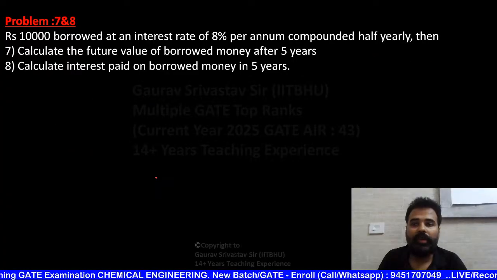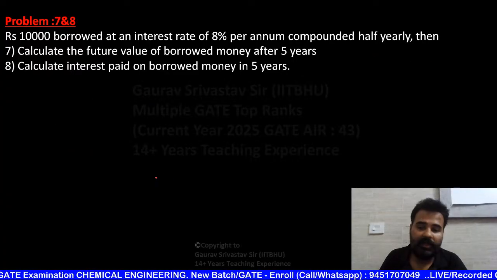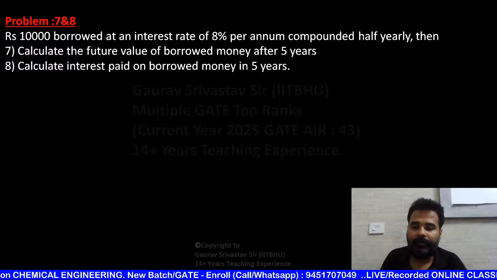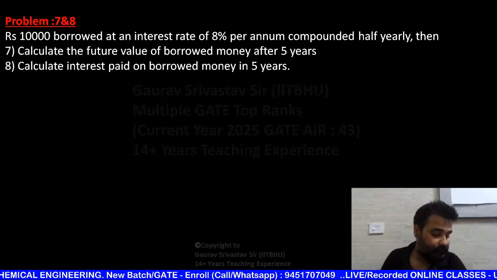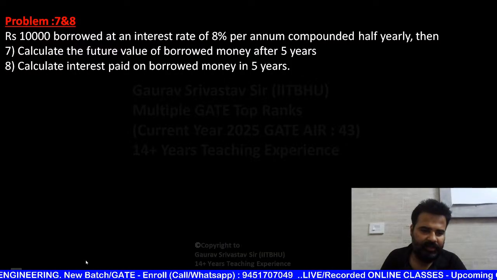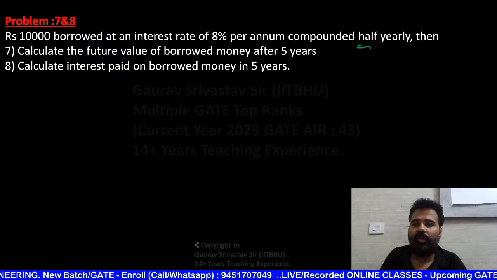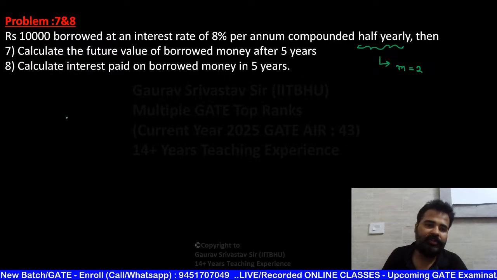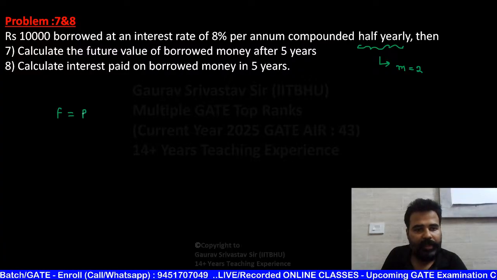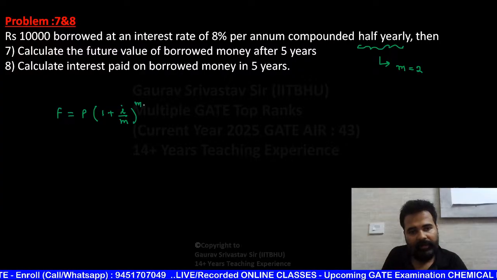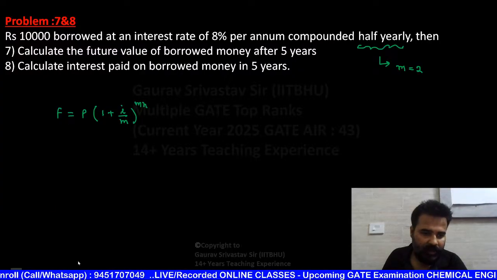Done. Now again a beautiful question, beta. Solve this one too and see what answer comes. Quickly, quickly, keep going, it's easy. Just take 25 to 30 seconds per question. Here the only change is that it compounds half yearly, so m is now 2. Formula is same, F equals P(1 + i/m)^(mn). Tell me answer, beta. Quickly tell me the answer.